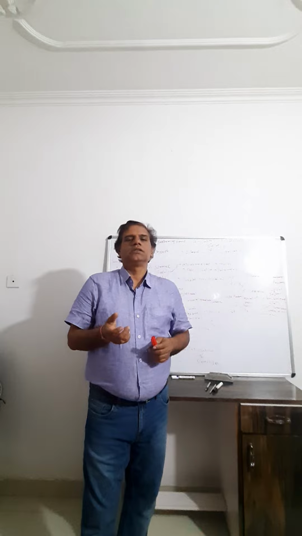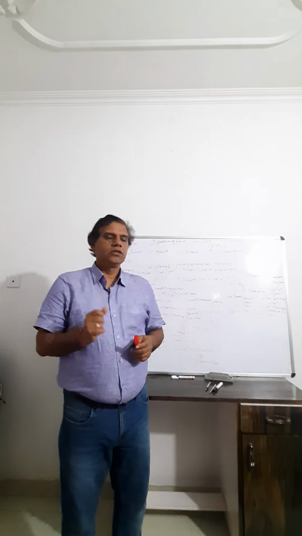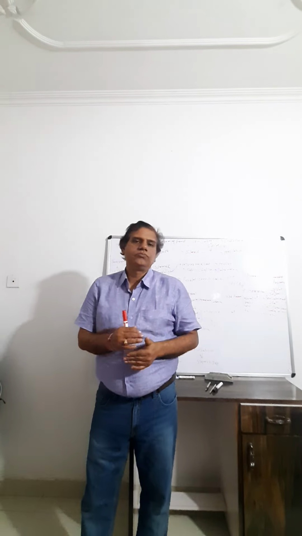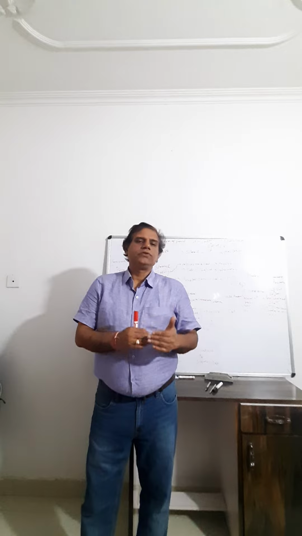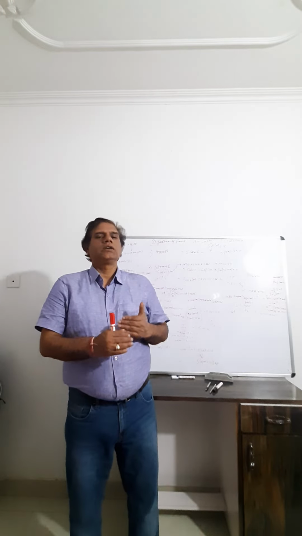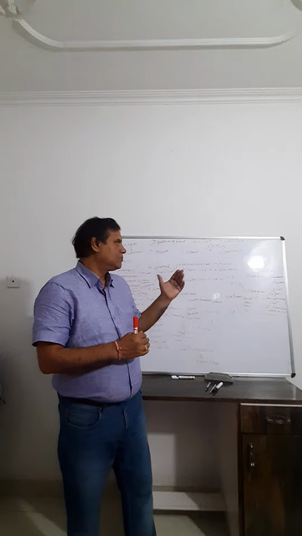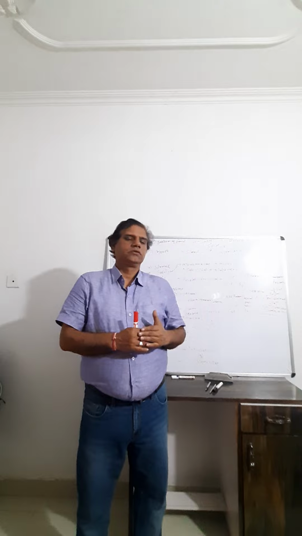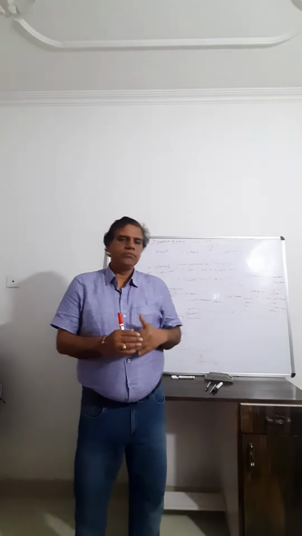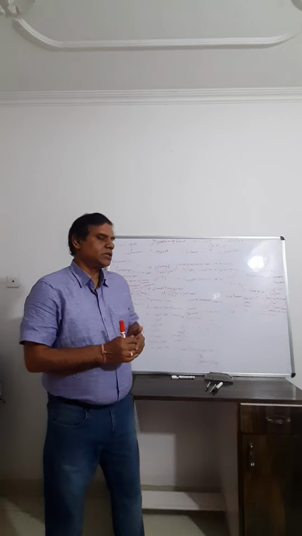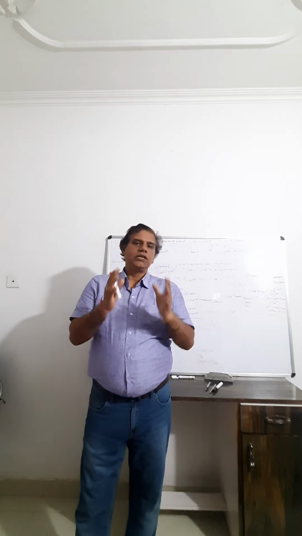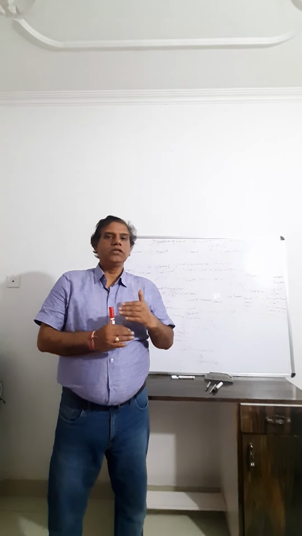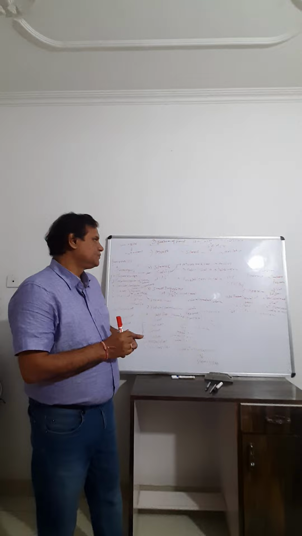Intrinsic factor helps in absorption of vitamin B12. Pepsinogen is in inactive form and is converted into pepsin with the help of HCl. This pepsin acts on protein, and the protein is converted into proteoses and peptones. This is the function of HCl, and HCl also makes the medium acidic. So the pH of gastric juice is around 1.8 due to HCl.